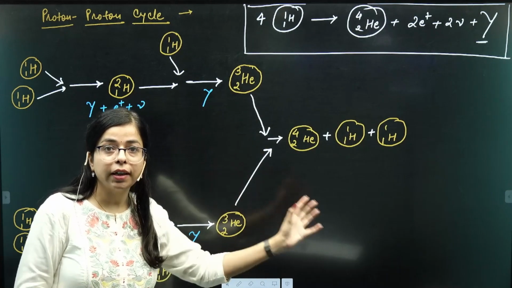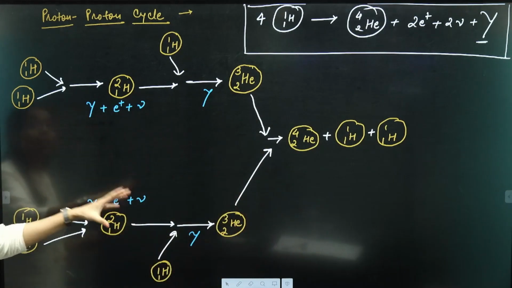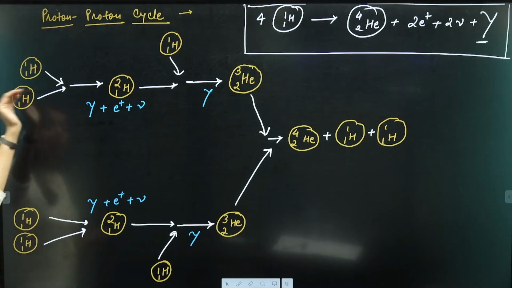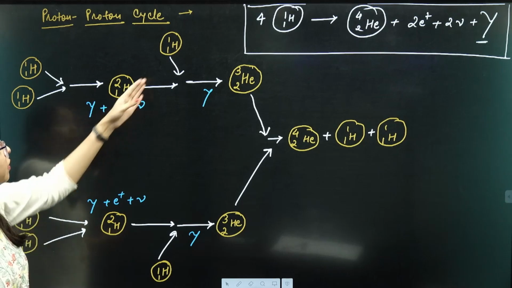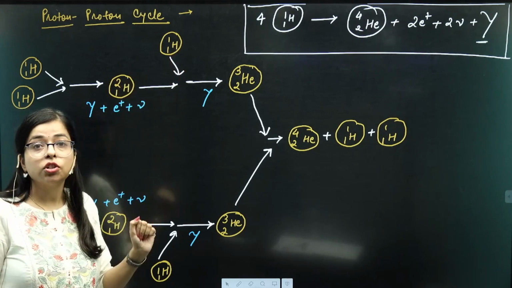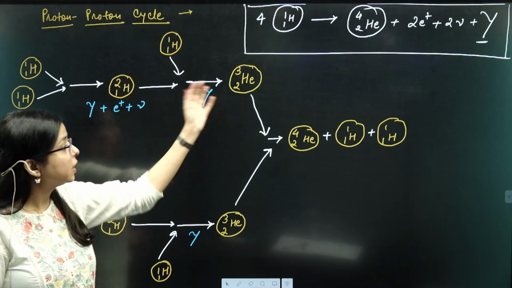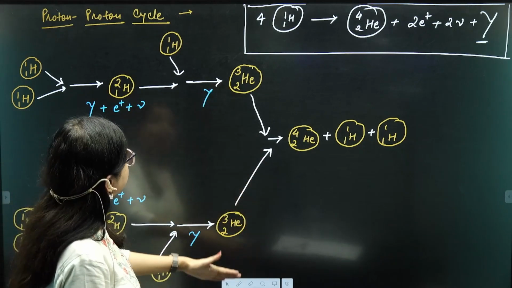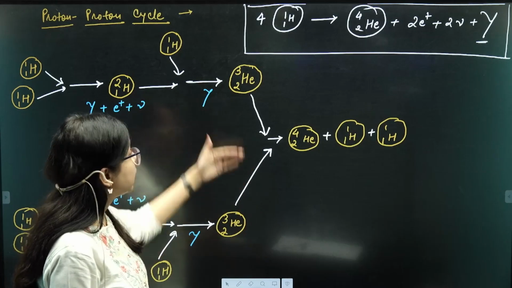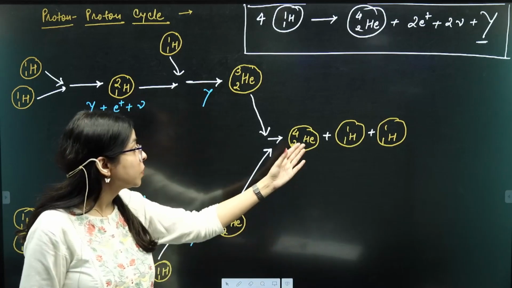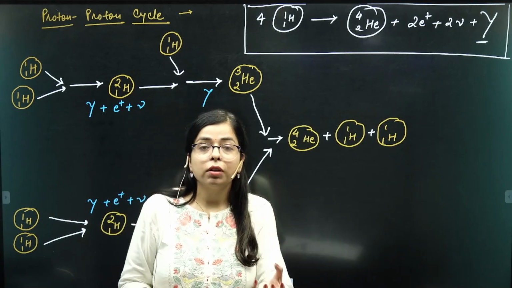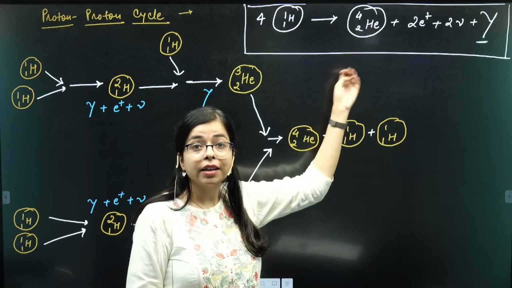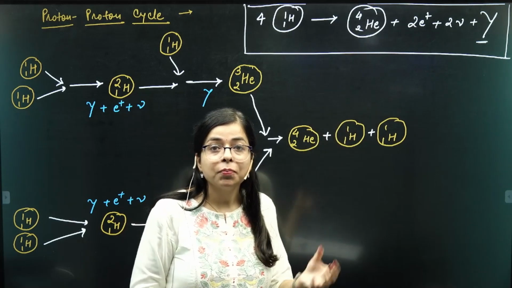We are not going into detail of this, but in this cycle two protons, or hydrogen nuclei, first fuse to form one deuterium, and further a deuterium and one hydrogen nucleus fuse to form helium-3, which is an isotope of helium. Finally two helium-3 isotopes fuse to form a helium nucleus, or alpha particle, and in this process energy is released. So this is the net reaction that happens in any dwarf star.